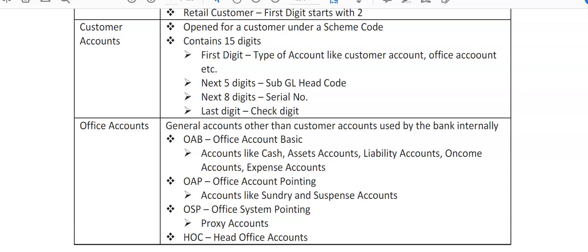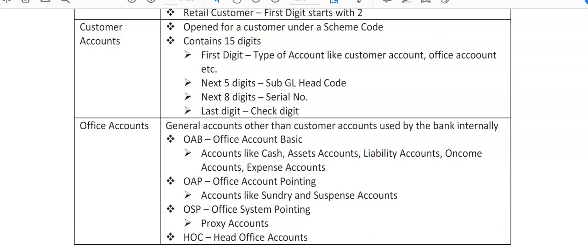OAP, office accounts pointing, and these are like sundry and suspense. So I hope you all know what a sundry account is, what a suspense account is. Whenever any excess cash is found or any customer has given a wrong account number, we park it in the sundry account. Or when we make a payment, we debit suspense and make payment, or for any expenditure nature. So OAB is office accounts basic, OAP is office accounts pointing.